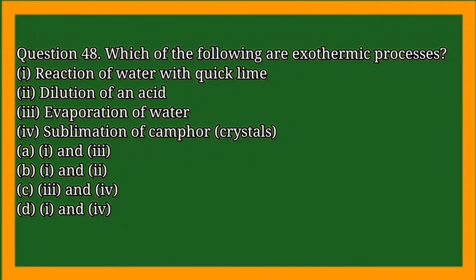Which of the following are exothermic reactions? Number 1, reaction of water with quicklime. Number 2, dilution of an acid. Number 3, evaporation of water. Number 4, sublimation of camphor.